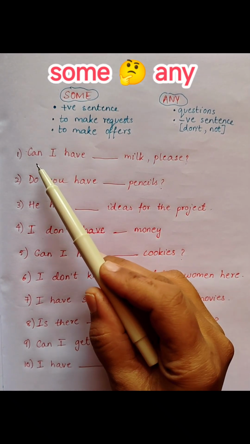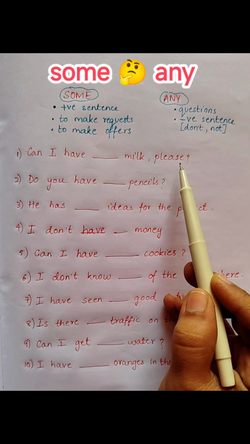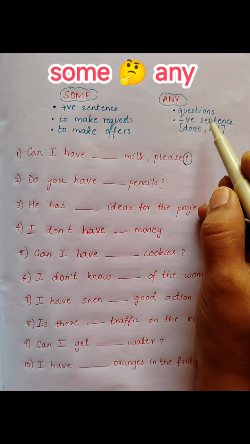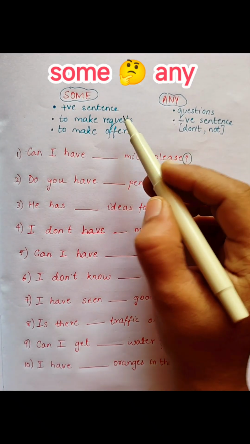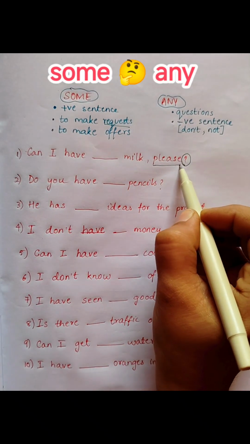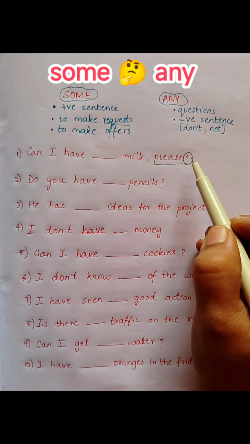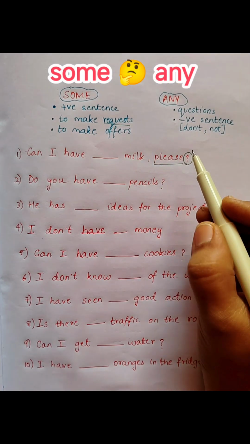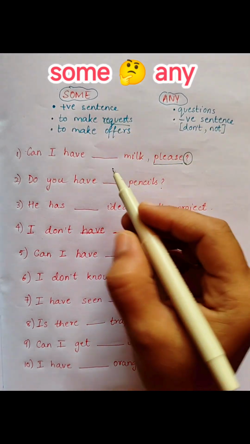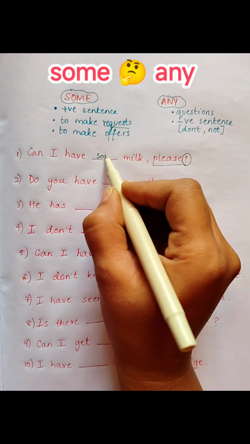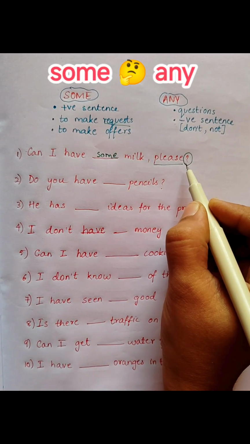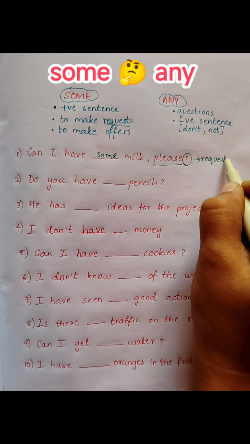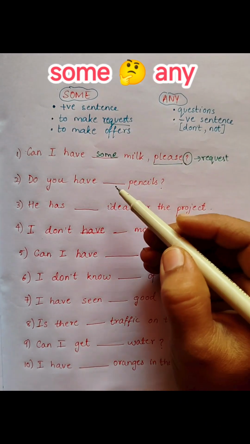First question, can I have blank milk please? It's a question, but still it is making a request here. Please. So before a question, a request is given more priority. So we will go with some. Can I have some milk please? So this is a request here.